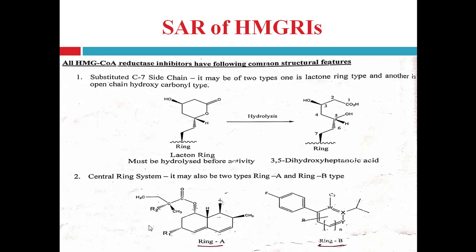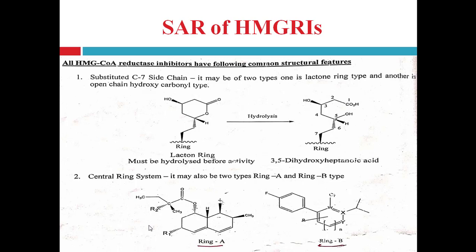So first, see the common structural features of all HMG coenzyme A reductase inhibitors. First one is the substituted C7 side chain. This C7 side chain is present on the hexahydronaphthalene ring, right?